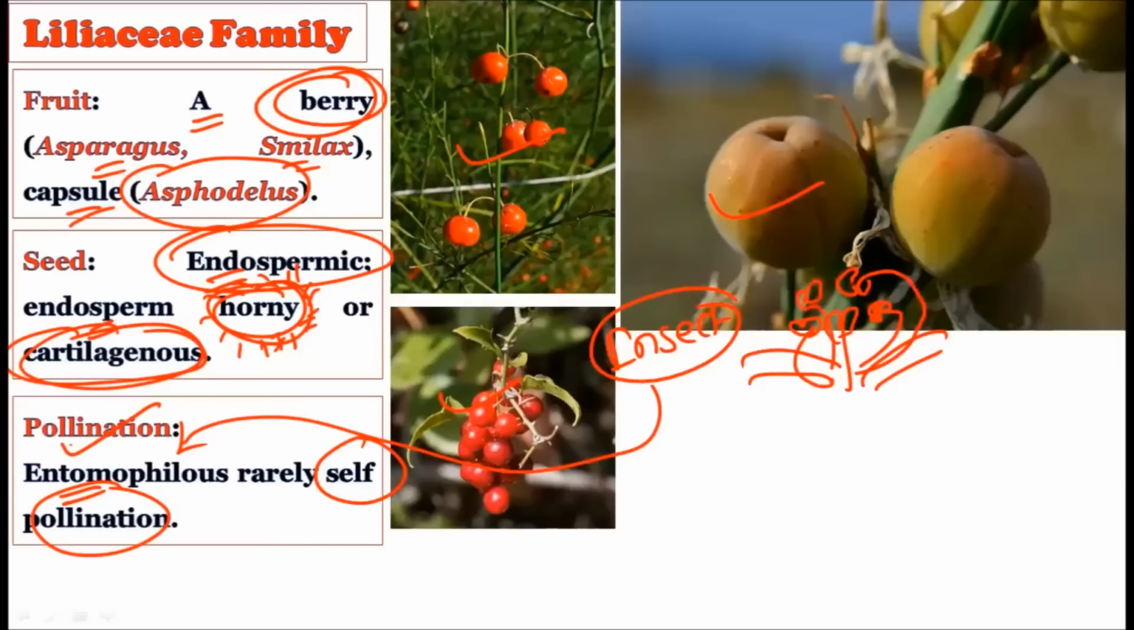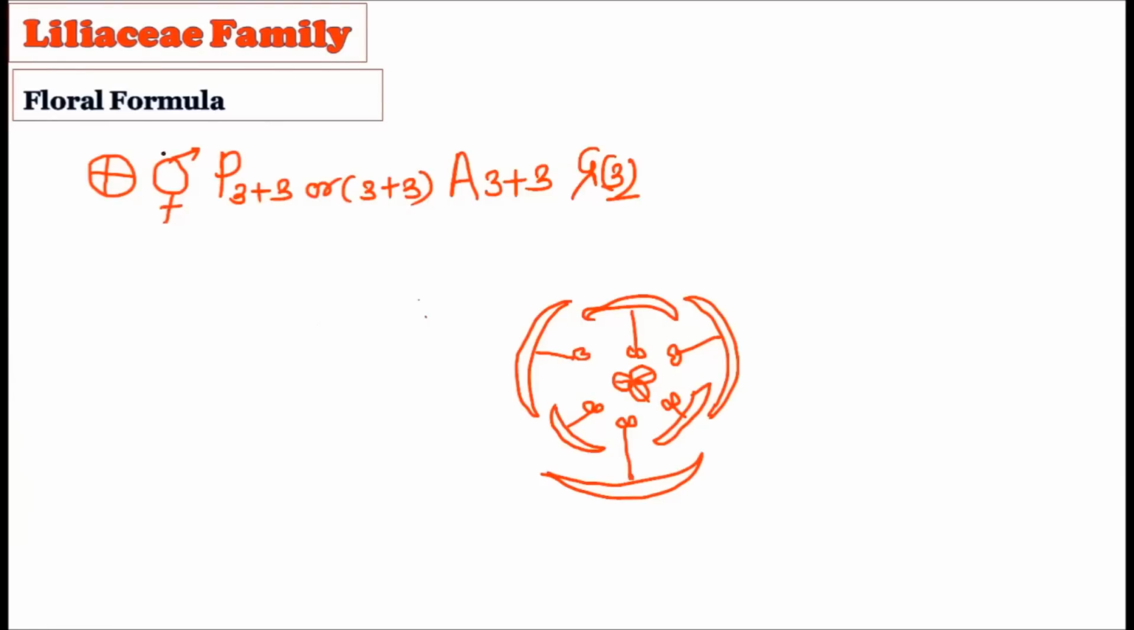Actually, from the stamens the anthers will directly be placed on the stigma. So in this case no water is required, no wind is required, no insect is required; it is called self pollination. So this type of pollination can also be seen in the Liliaceae family, but the majority of the time their pollination is the entomophilous type, that is, pollination with the help of insects. Rarely you will find self pollination as well. So let us consider the floral formula for the Liliaceae family.